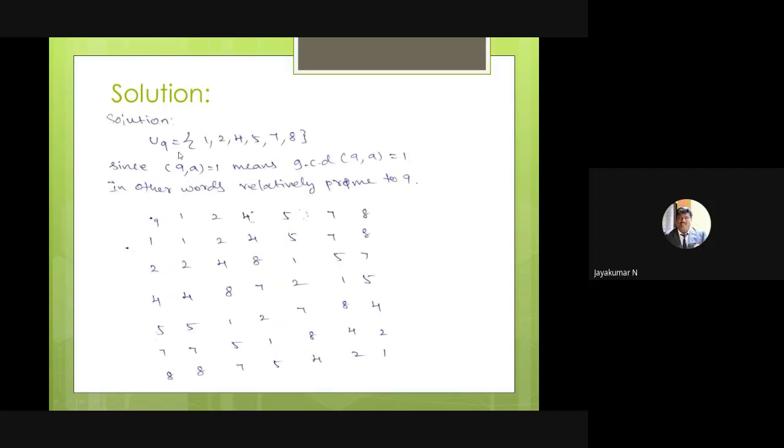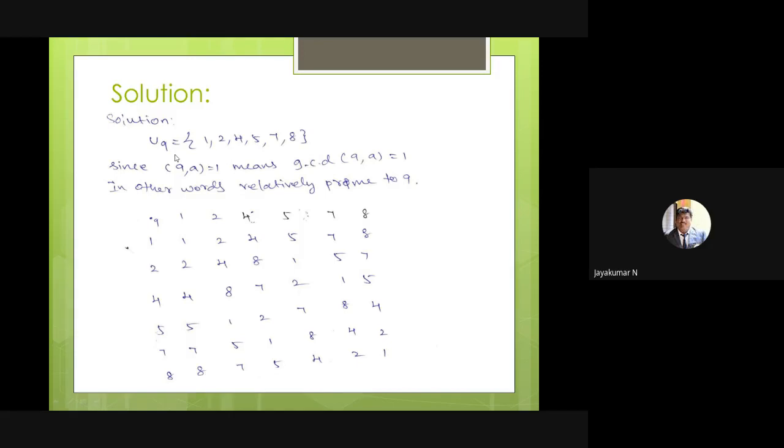So just list out. The GCD of 1 comma 9 is 1, so I can insert the element 1. GCD of 9 comma 2 is 1, so I can insert 2. The GCD of 9 comma 3 is 3, so I cannot insert 3 here. GCD of 9 comma 4 is 1, so I can insert 4. The GCD of 9 comma 5 is 1, I can insert 5. The GCD of 9 comma 6 is 3, so I cannot insert 6. GCD of 7 comma 9 is 1, so I can insert 7. GCD of 9 comma 8 is also 1, I can insert 8. GCD of 9 comma 9 is 9, so I cannot insert.